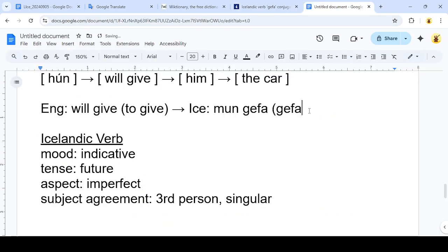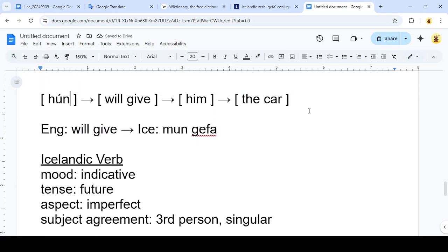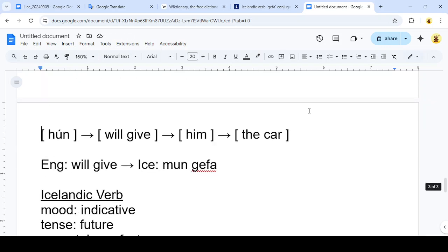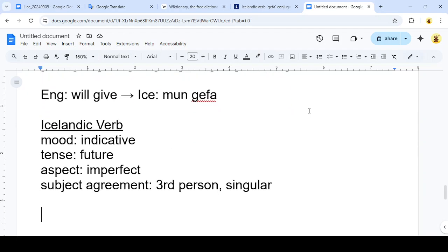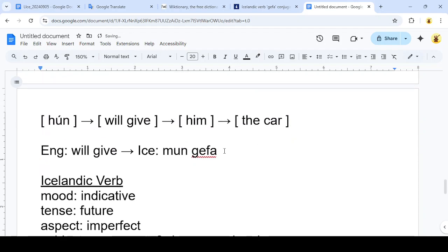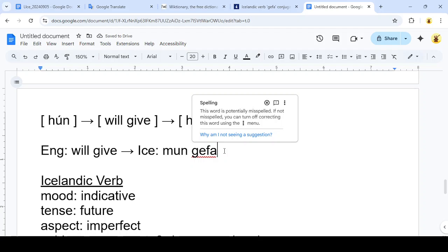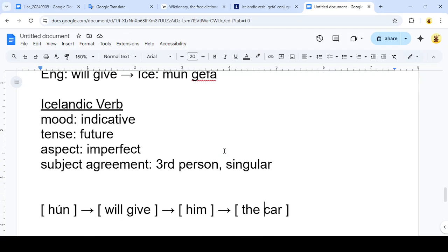And then using the spelling table, we found the proper spelling, mun gefa, which should be pretty equivalent to English's "will give." Okay. So I'm going to copy the working translation here, and I'm going to replace "will give," the verb component, with our Icelandic translation. Okay.